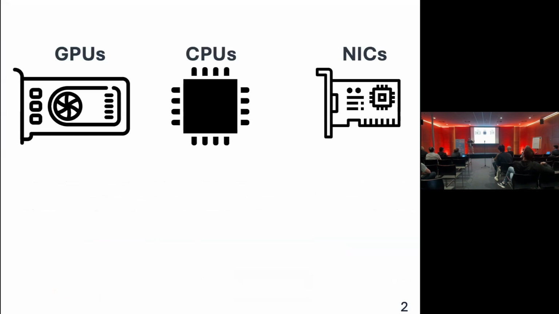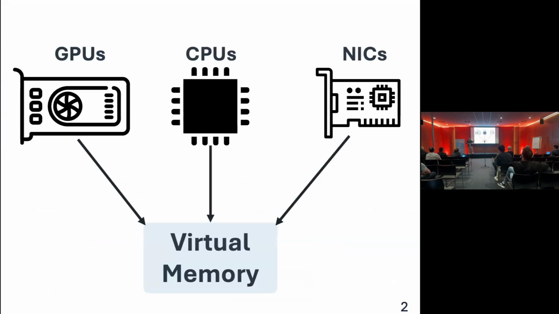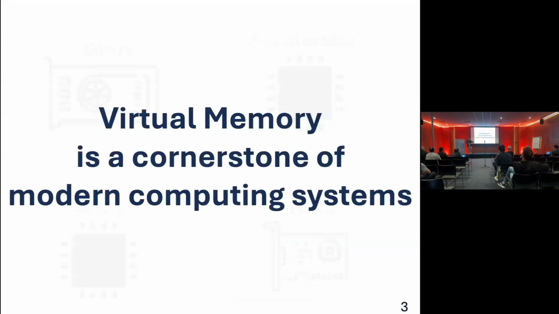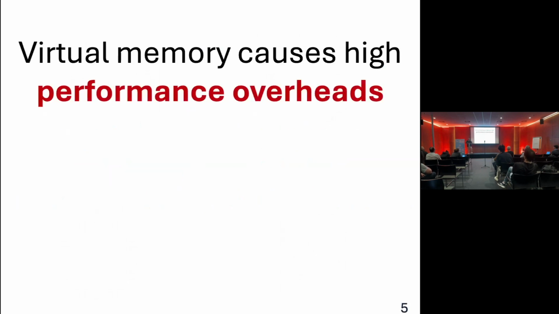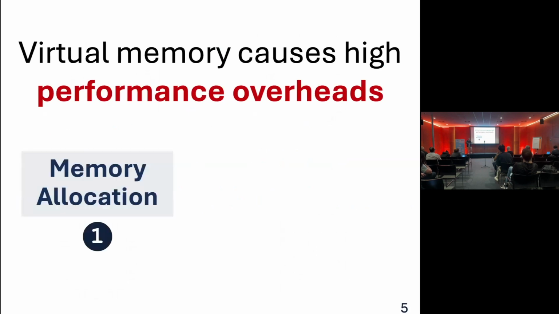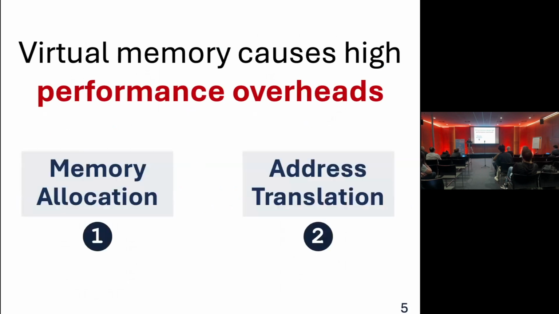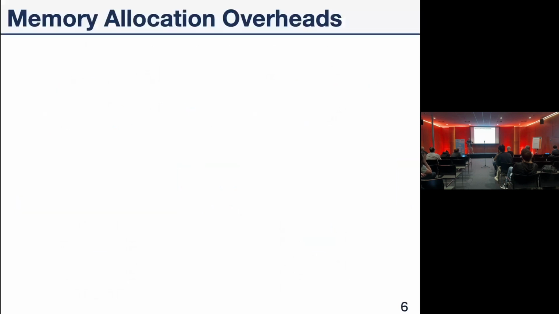We have GPUs, CPUs, smart NICs, and other devices nowadays, which are all using virtual memory. This renders virtual memory a cornerstone of modern computing systems. And the big question is, does virtual memory come for free? As many of you know, it doesn't. It causes high performance overheads because of two key reasons: memory allocation, where we spend time allocating memory, and address translation, where we need to translate virtual to physical addresses.